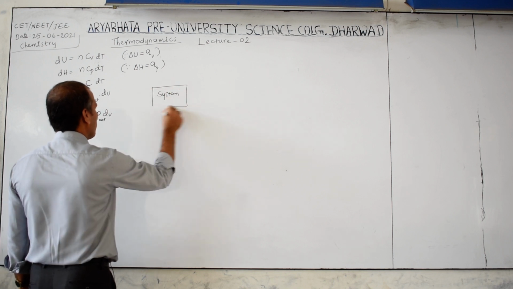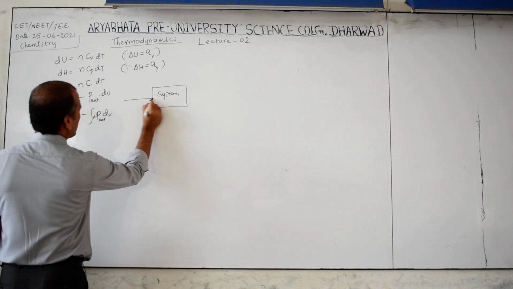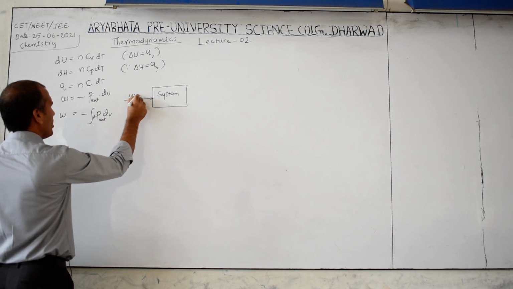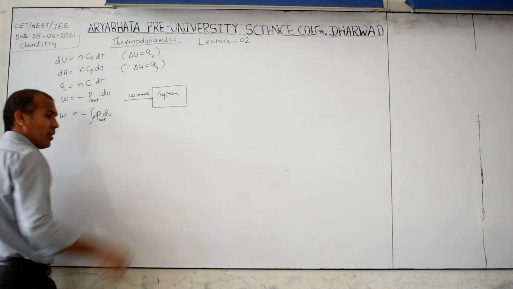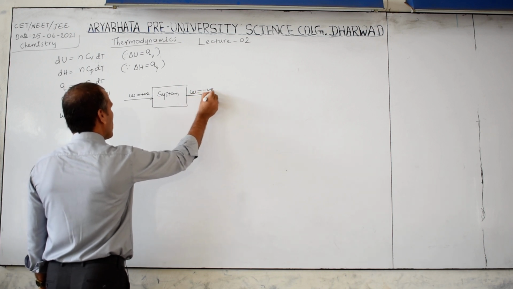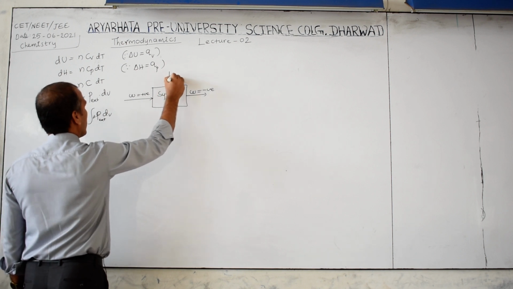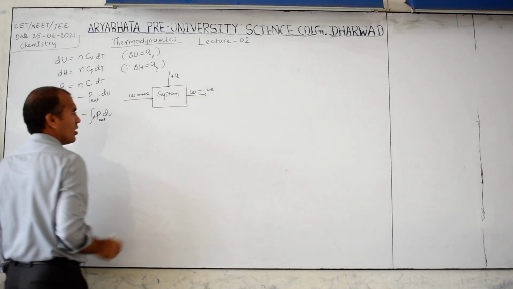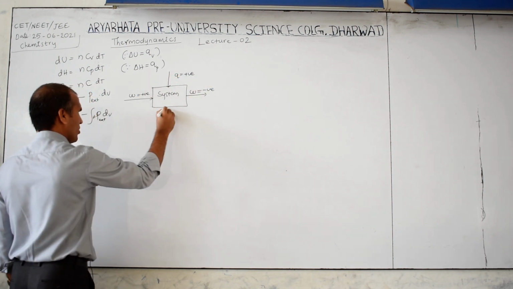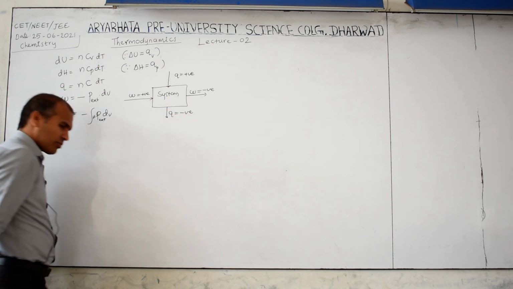So now the system will be here. Work is done on this system, therefore W is positive. If work is done by the system, therefore W is negative. Heat absorbed by the system, therefore plus Q. It means Q is positive. Heat lost by the system, Q is negative.